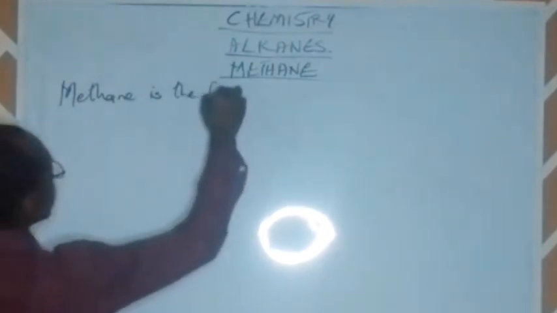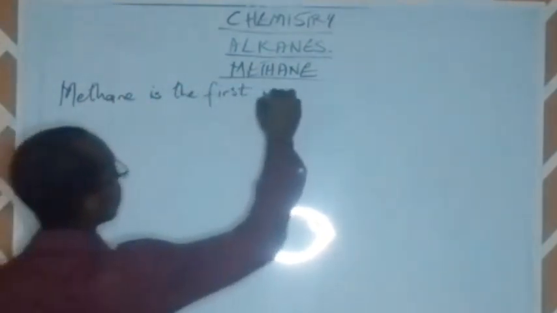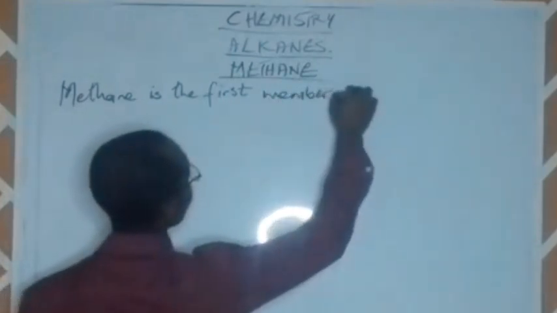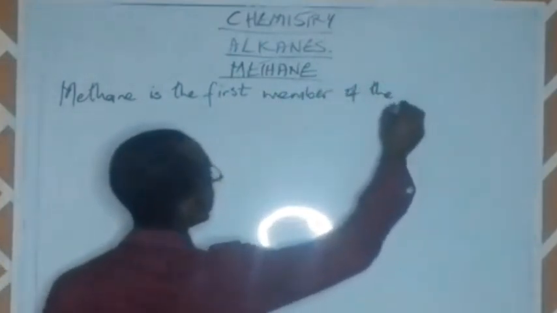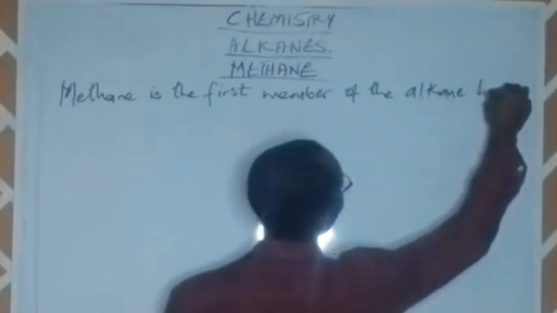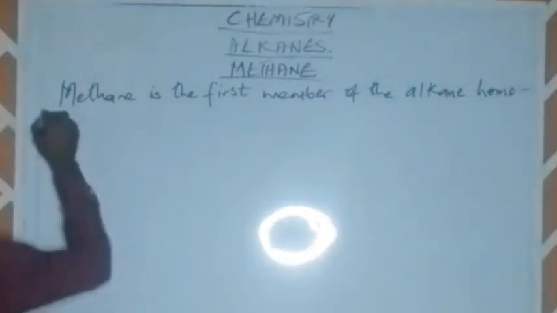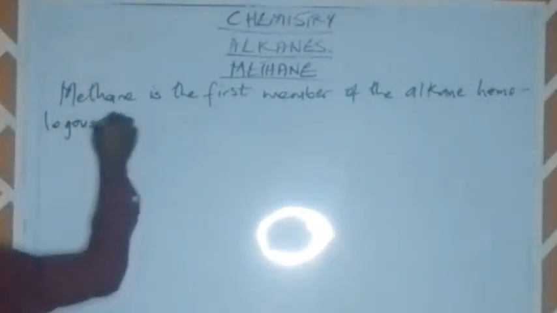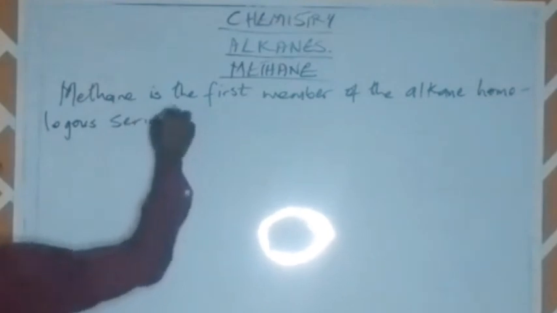What is methane? Methane is the first member of the alkane homologous series or family.